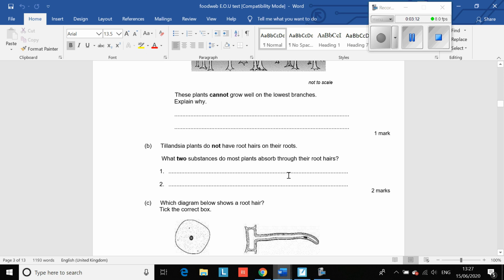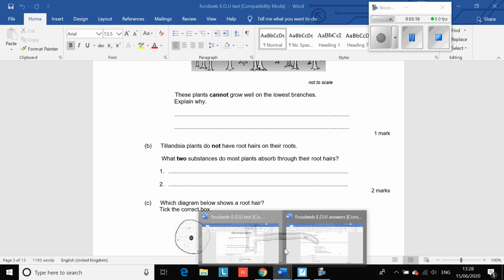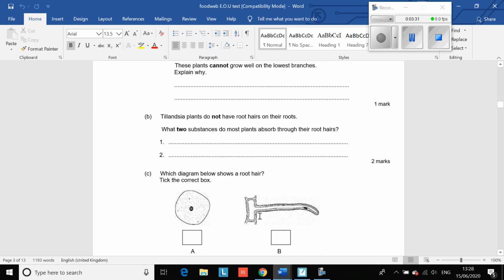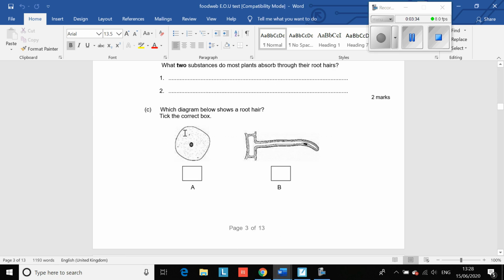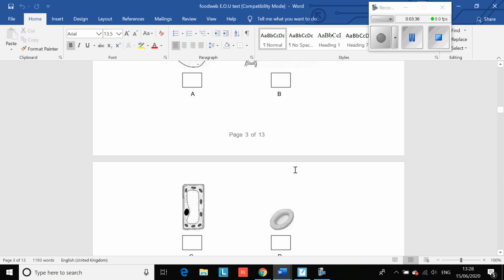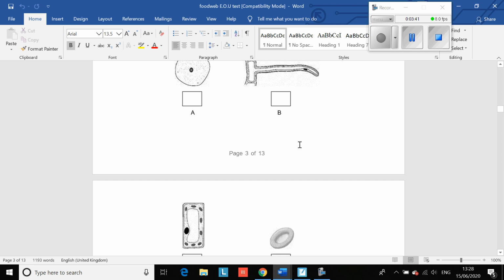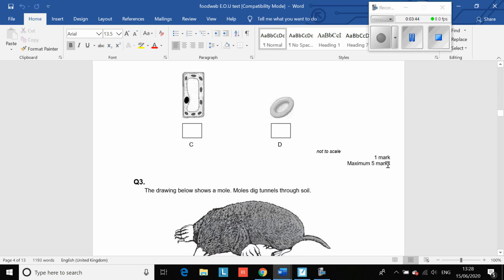Tillandsia plants do not have roots with root hairs. What two substances do most plants absorb through their root hairs? The answer you were looking for was oxygen, water, minerals, or nutrients. But really, probably water and minerals, though you could have had oxygen as well. Which diagram shows a root hair? It is B. You actually had all of 1, 2, 3, and 4, but it was B. That was out of 5, so give yourself a mark out of 5 for that, please.